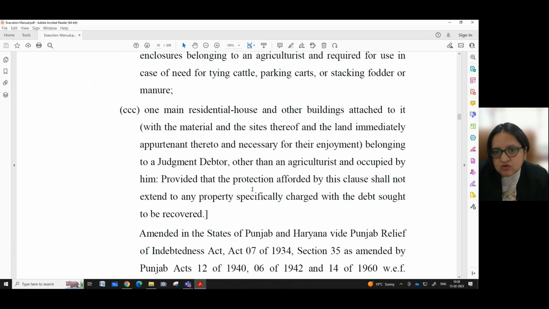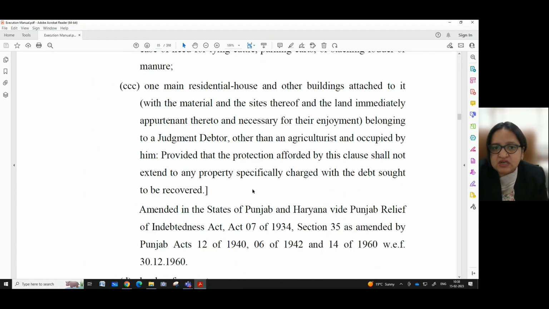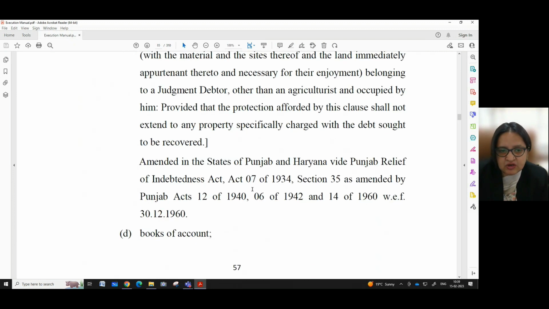One main residential house and other buildings attached to it with the material and the sites thereof and the land immediately appurtenant thereto and necessary for their enjoyment belonging to a judgment debtor other than an agriculturist and occupied by him, provided that the protection afforded by this clause shall not extend to any property specifically charged with the debt sought to be recovered.